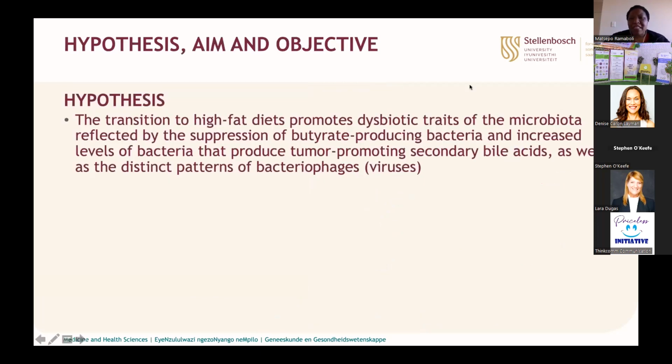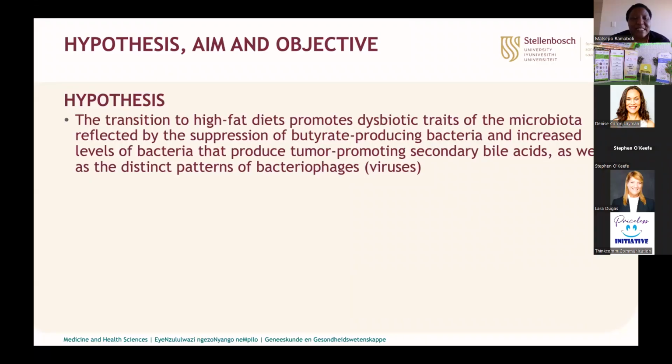So we then hypothesize that the transition to high-fat diets promotes dysbiosis of the microbiome, reflected by the suppression of these butyrate-producing bacteria, and then the increase in levels of bacteria that will produce the secondary bile acids, as well as distinct patterns of bacteriophages or the viruses that are associated with these bacteria.